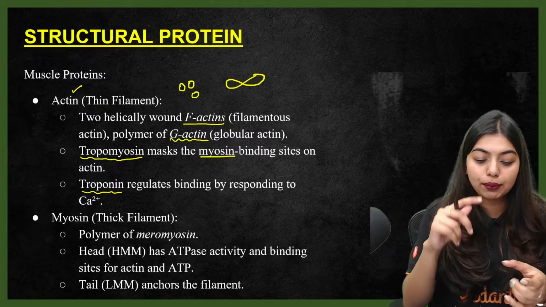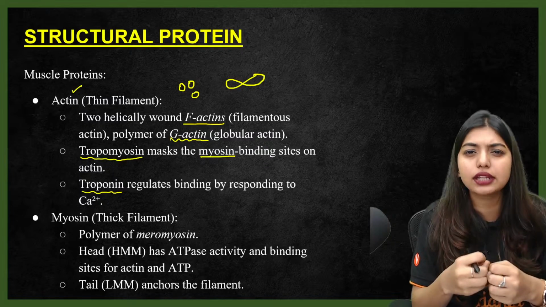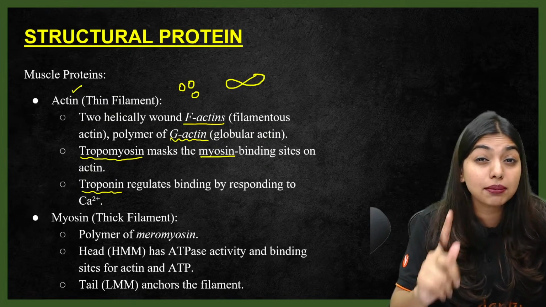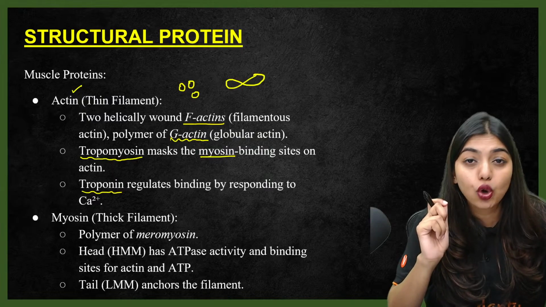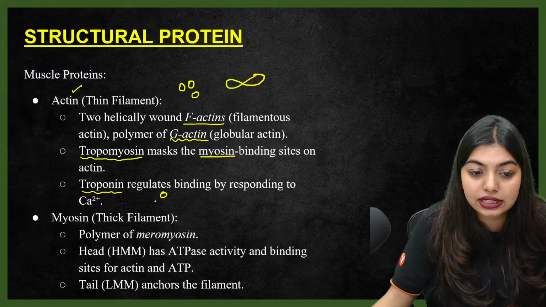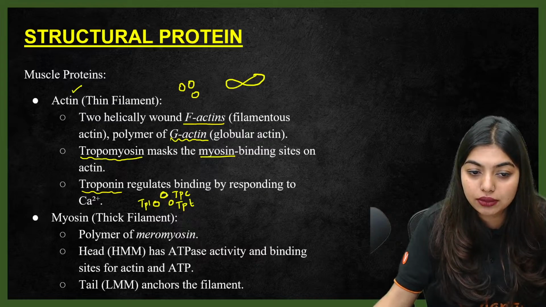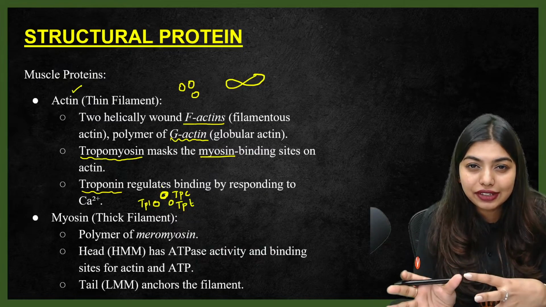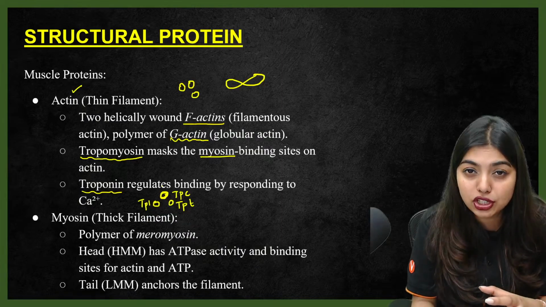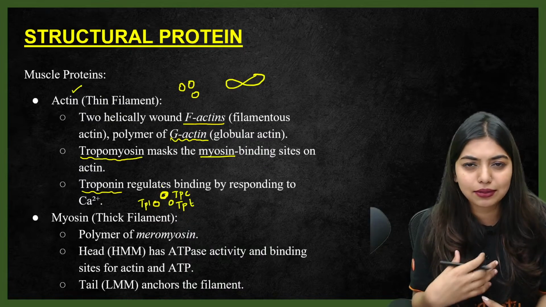Now, students, what are they made up of? You should remember that this actin is made up of globular proteins. These globular proteins have come together to form your fibrous protein. Diagram-based questions have come in the previous year, so all of you should know the diagram thoroughly. And this troponin is made up of three things, that is TnC, TnI, and TnT. Calcium will go and bind with this, and it will make a conformational change, because of which the myosin binding site will be visible, and the myosin binding site will be very happy, right?